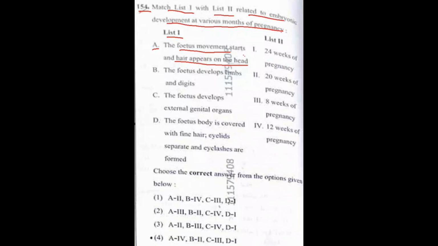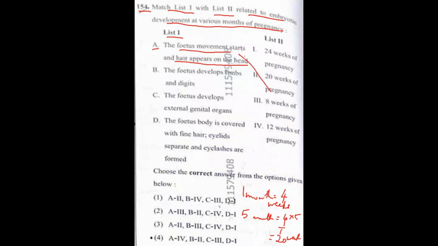So 1 month we can calculate as 4 weeks. If 1 month is 4 weeks, 5 months will be 20 weeks. So we can match A with 20 weeks.